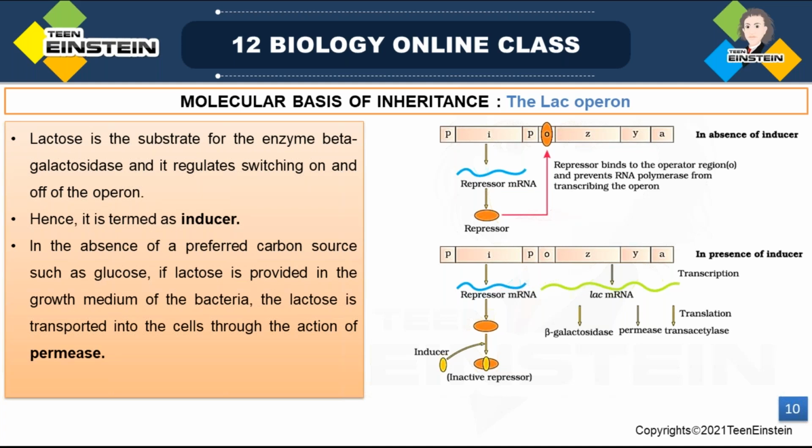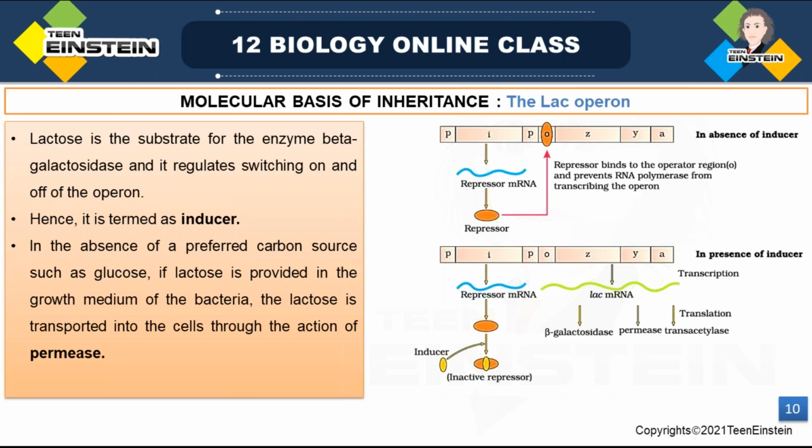See, a carbon source like glucose is needed for the growth of an organism. If glucose is not present, and instead lactose is provided, what should happen there? That lactose should get hydrolyzed and form glucose and galactose. For that, which enzyme is helping? Beta galactosidase enzyme is helping. So there, this operon should work. Lac operon should work.